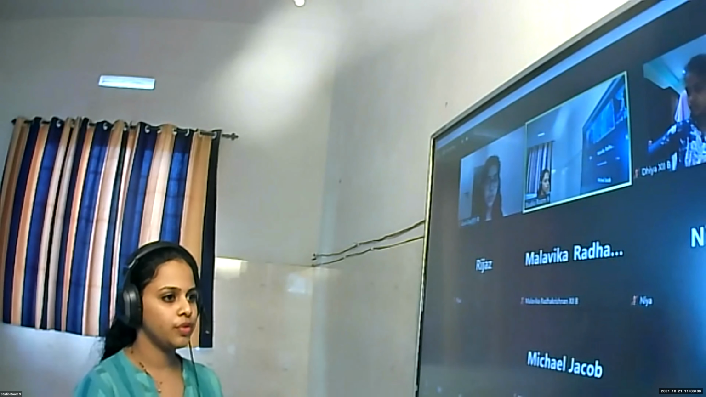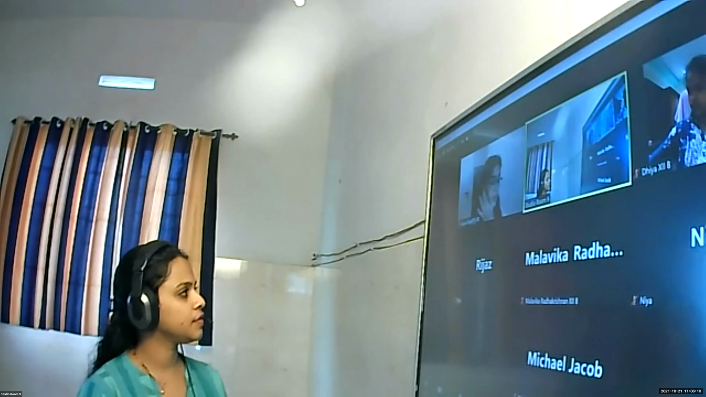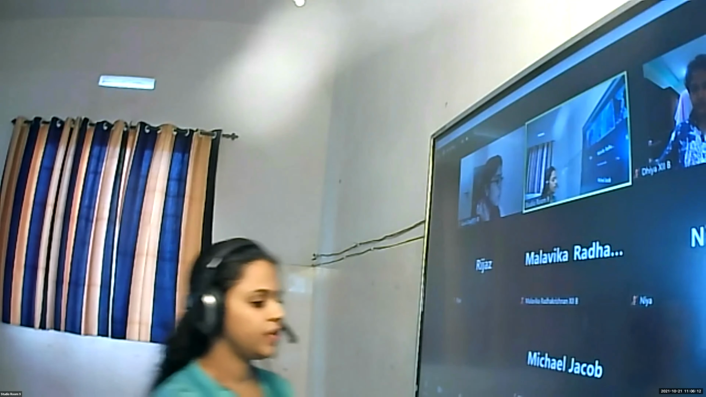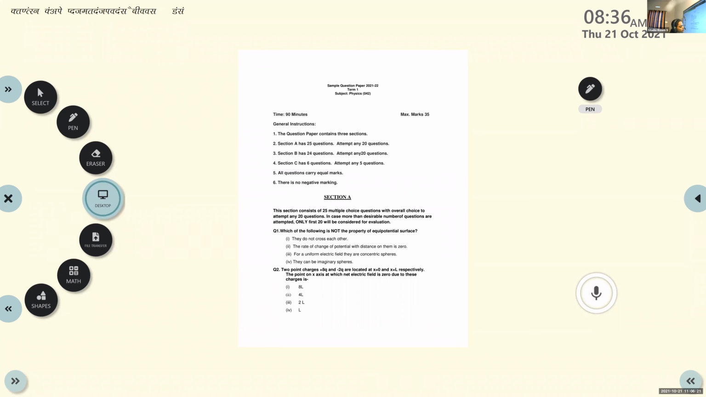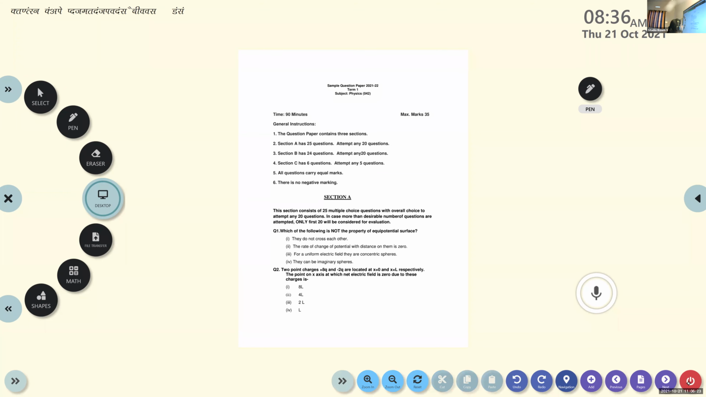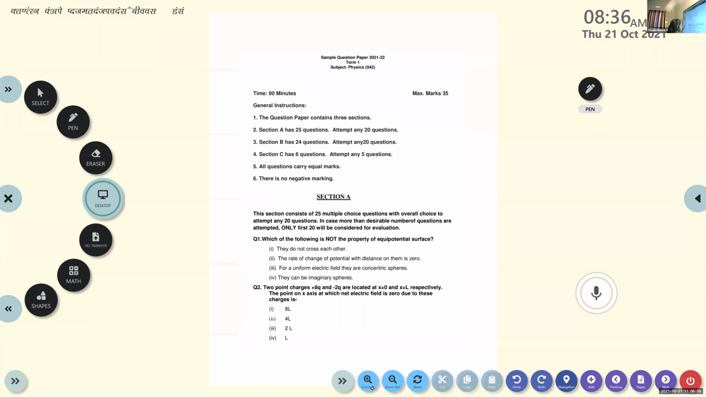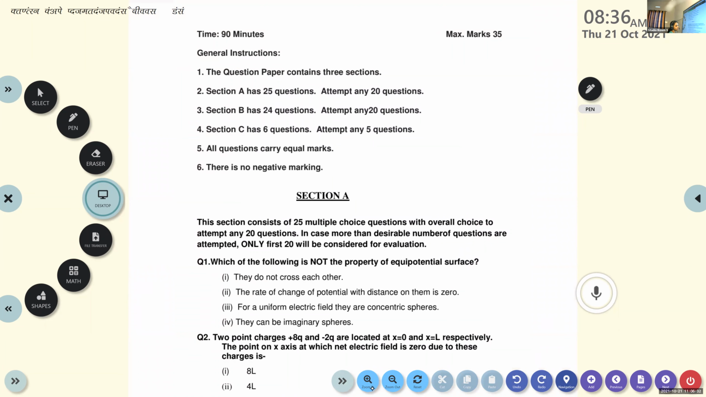Okay, so today we are planned to discuss a sample question paper. I hope that all of you have almost covered the revision portion from the physics. Anyway, we can just revise a sample question paper today. From physics, you can expect 35 marks and 90 minutes are there for the exam. It consists of mainly 3 sections. Section A consists of 25 multiple choice questions. You can attempt any 20 questions from section A.